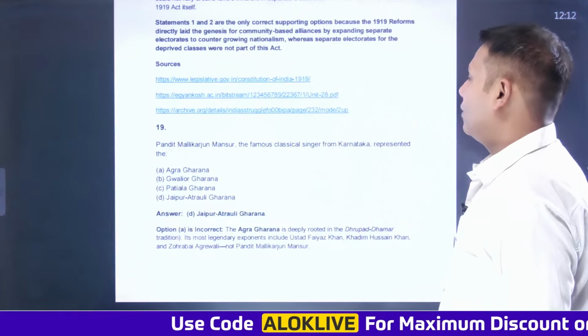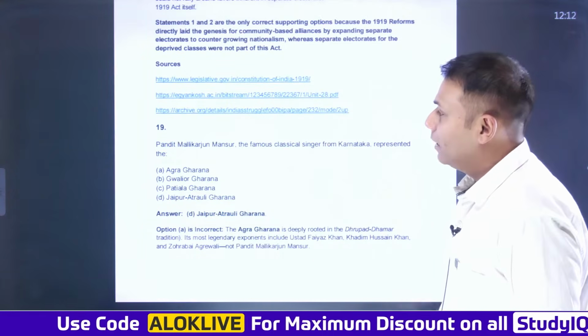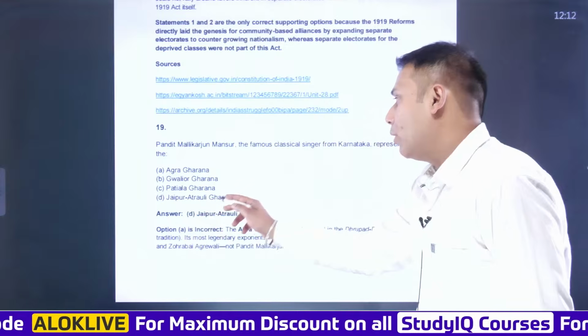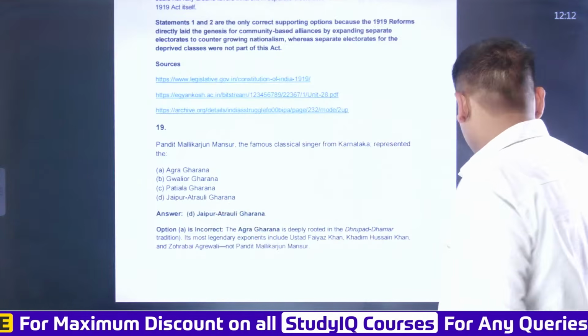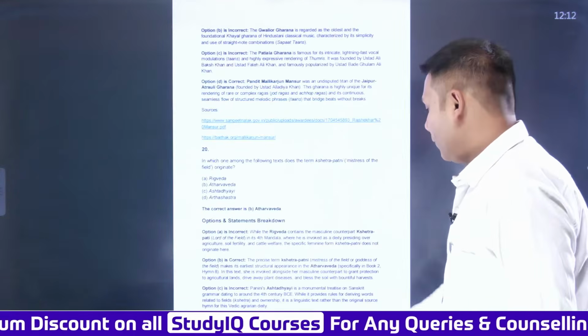Pandit Mallikarjun Mansur, the famous classical singer from Karnataka, represented which gharana? So he represented the Jaipur-Atrauli gharana. Okay. Next question, the 20th one.